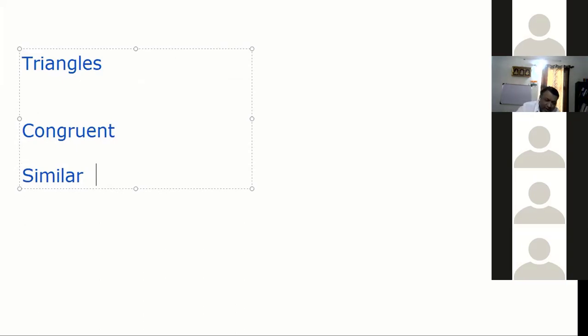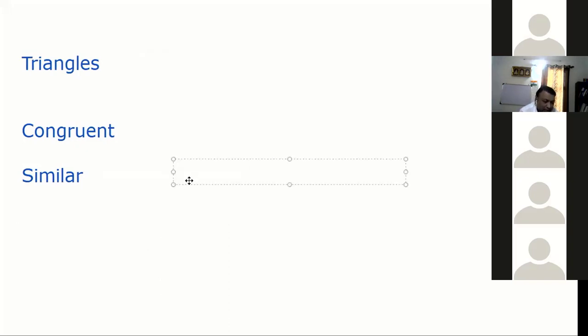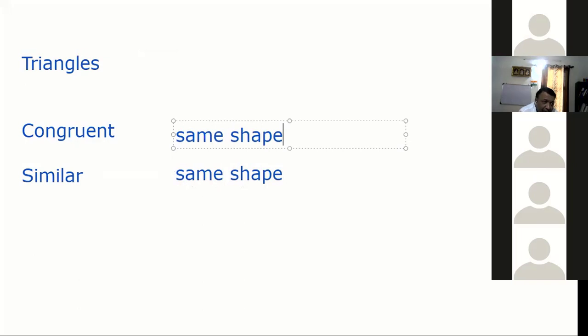Anushka, your audio is too much breaking. Slesha, what about you? Sir, similar means which are the same, and congruent means which are congruent to each other by sides and angles. Same shape, same angle and size. Guys, that is the big difference.